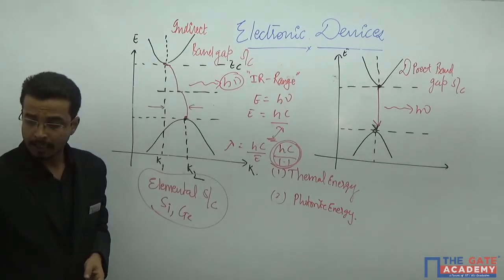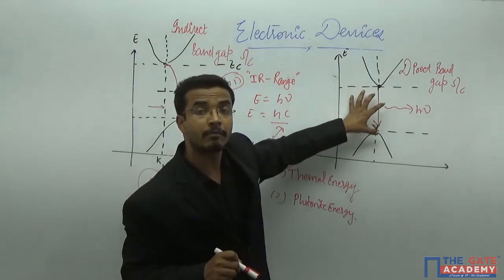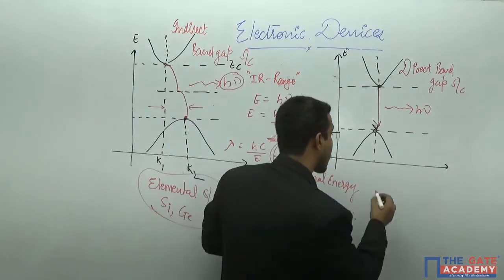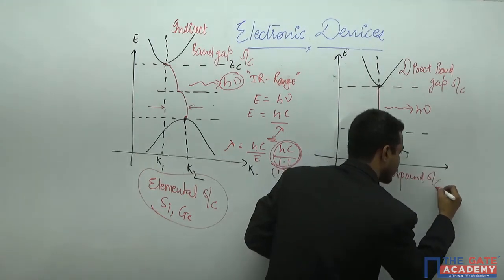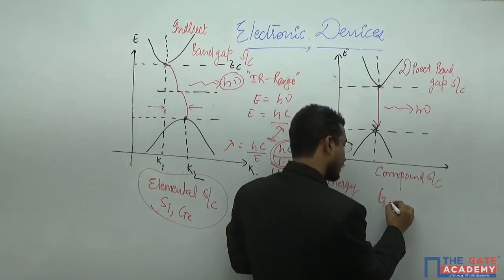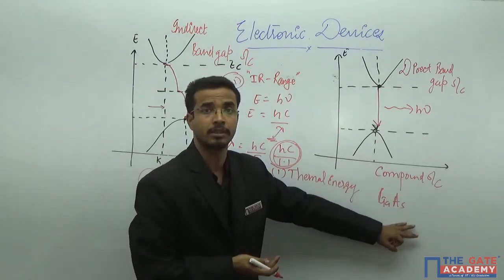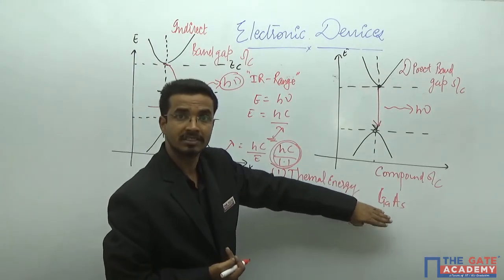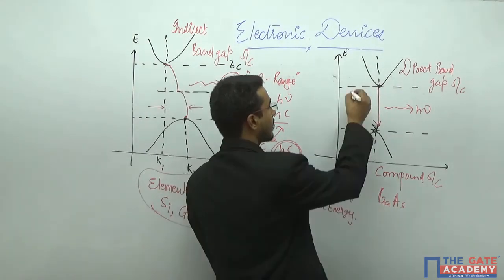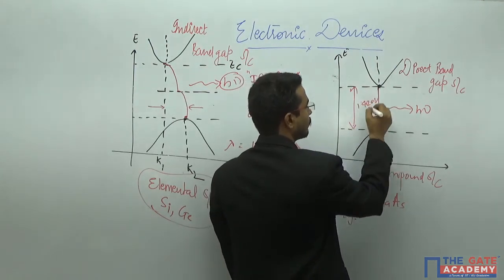But whenever you take this type of material, examples of this type are compound semiconductors. An example is gallium arsenide. It is the most general example. And what is the general band gap of this material? It is 1.42 electron volt.